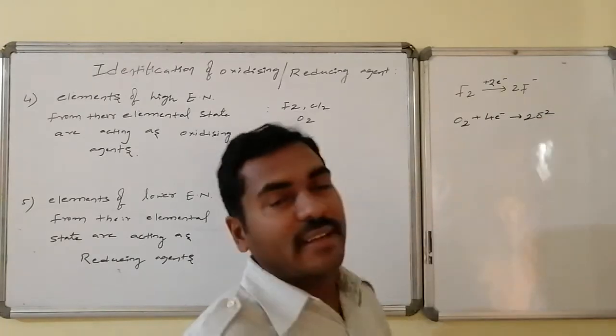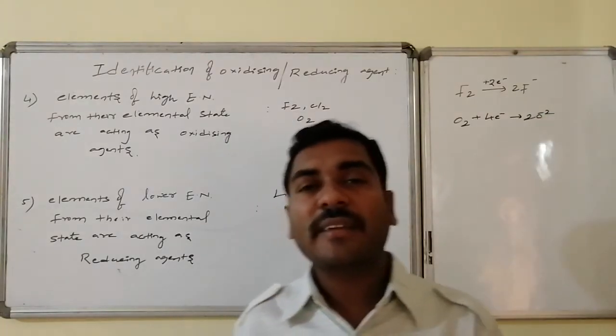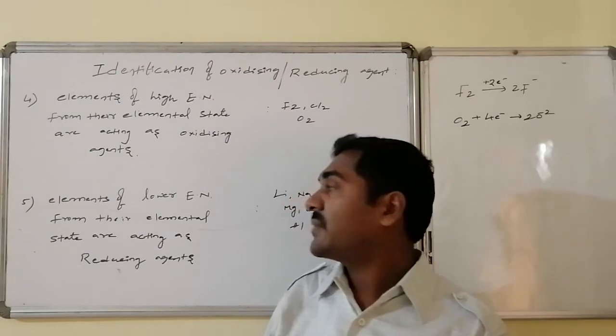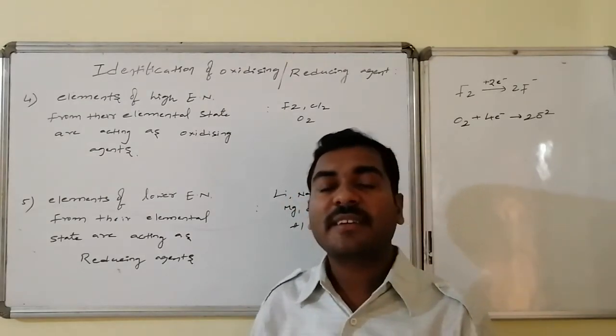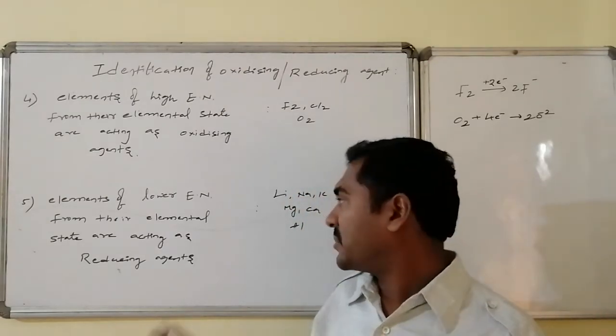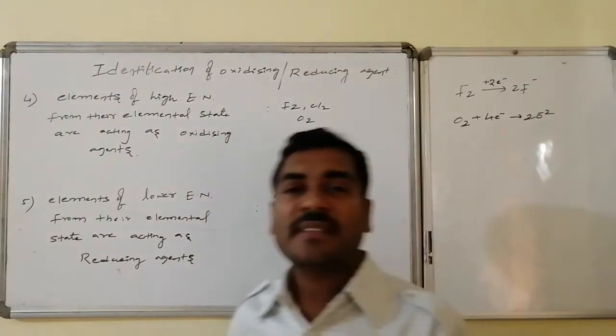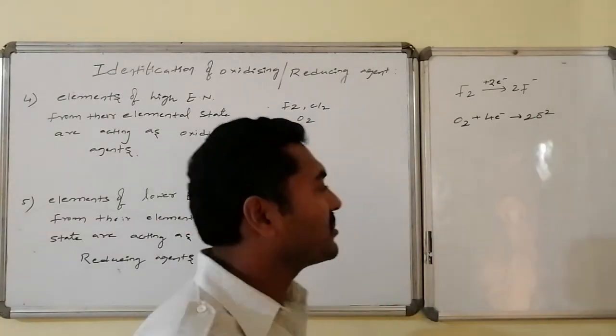Hence it is also acting as an oxidizing agent. Similarly, in general, elements of lower electronegativity in their elemental state act as good reducing agents. Suppose lithium, sodium, potassium, magnesium, calcium, aluminium. Suppose if I take